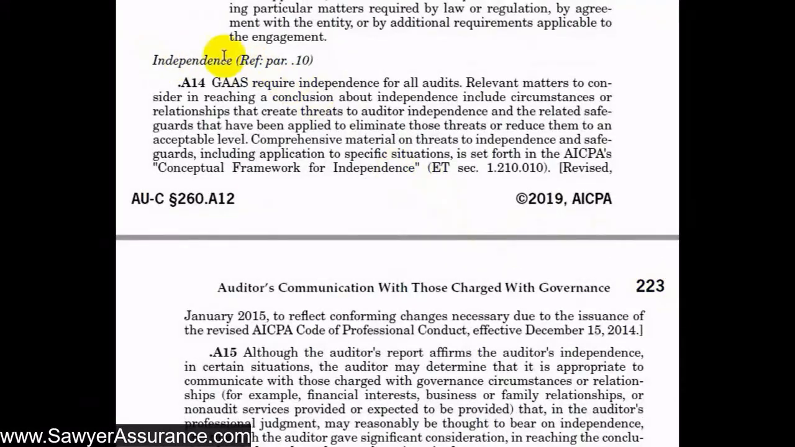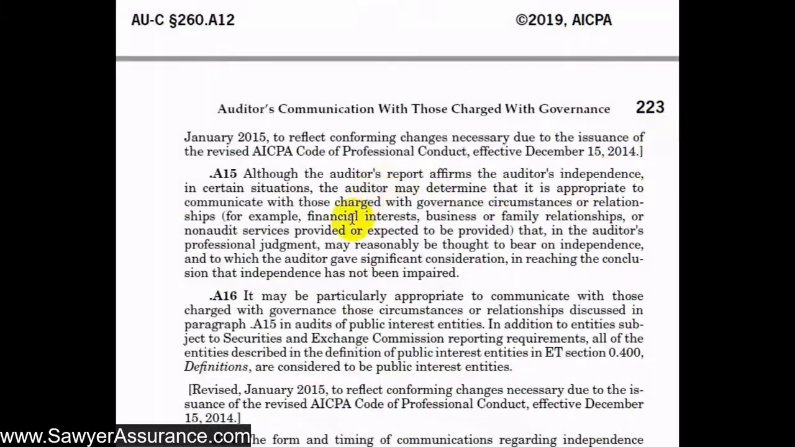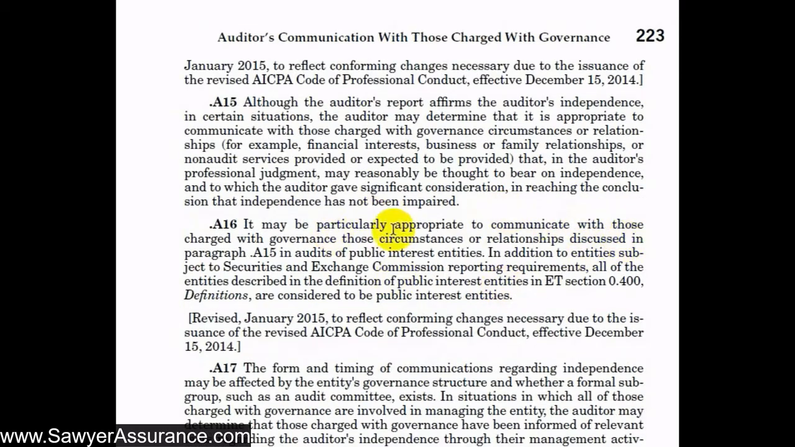Next, we have some issues related to independence. As we know from other videos, GAS requires us to be independent for all audits. And so there may have been threats to our independence that we were able to reduce to an acceptable level in our independence assessment. So we might find it appropriate to communicate with those charged with governance some of those threats if we think that's appropriate in our professional judgment. So those threats might bear on our independence. And so we might let those charged with governance know our considerations in reaching our conclusion that our independence was not impaired.